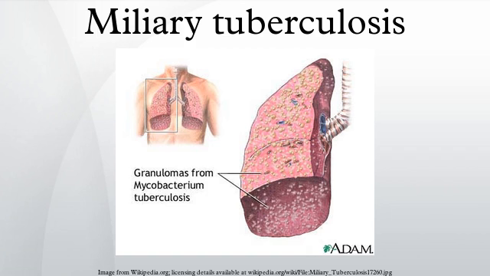Miliary TB may infect any number of organs, including the lungs, liver, and spleen. Miliary tuberculosis is present in about 2% of all reported cases of tuberculosis and accounts for up to 20% of all extra-pulmonary tuberculosis cases.